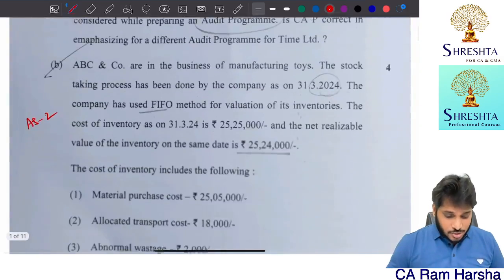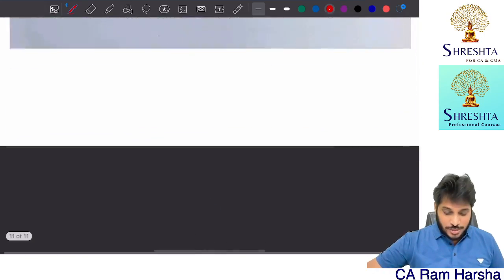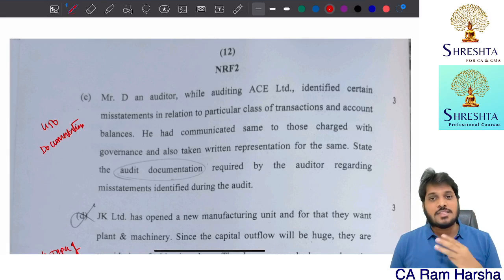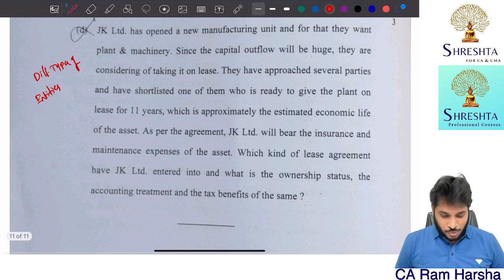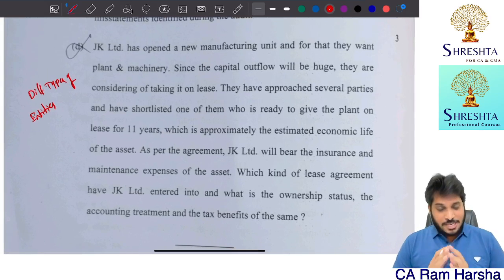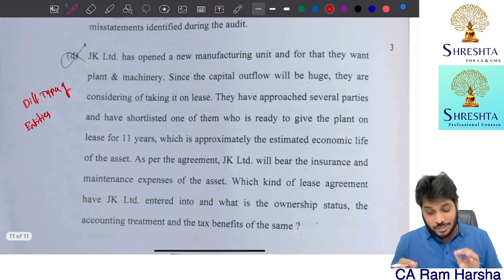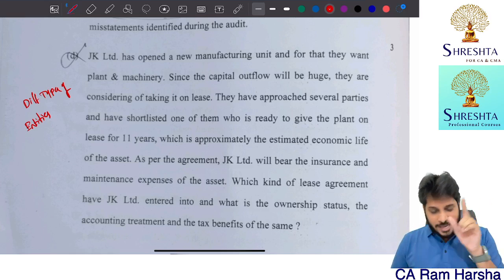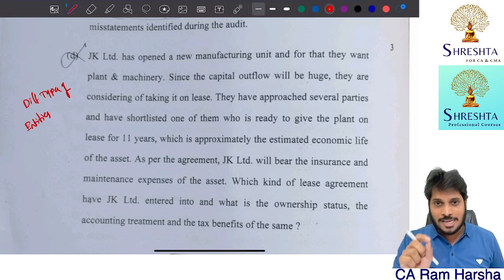Getting it? So straight away, I will read from the last question in this paper. You can see, in this paper, I will be taking the third question as choice, because 10 marks straight away is from the risk assessment, audit strategy chapter. Anyhow, I'll show you. The super part is, all these questions, especially in my regular class, I told exactly the same way questions would come. I specifically told, any topic you take from this in my regular class, it is clearly told this way, this question can come, and exactly it came.